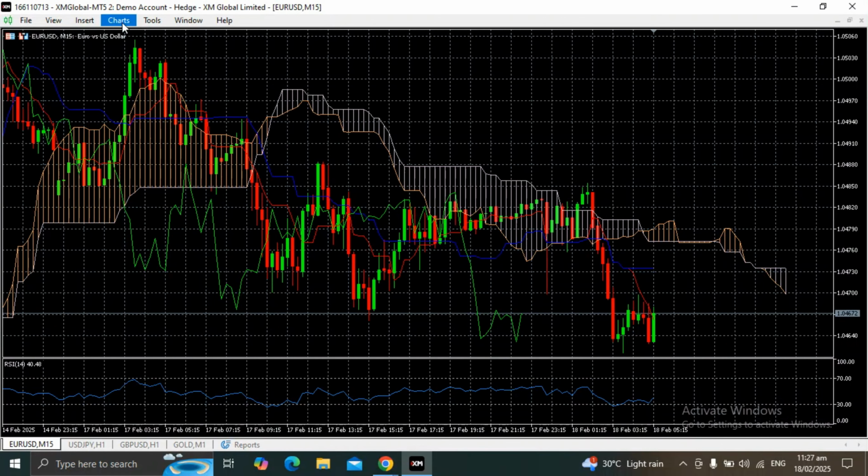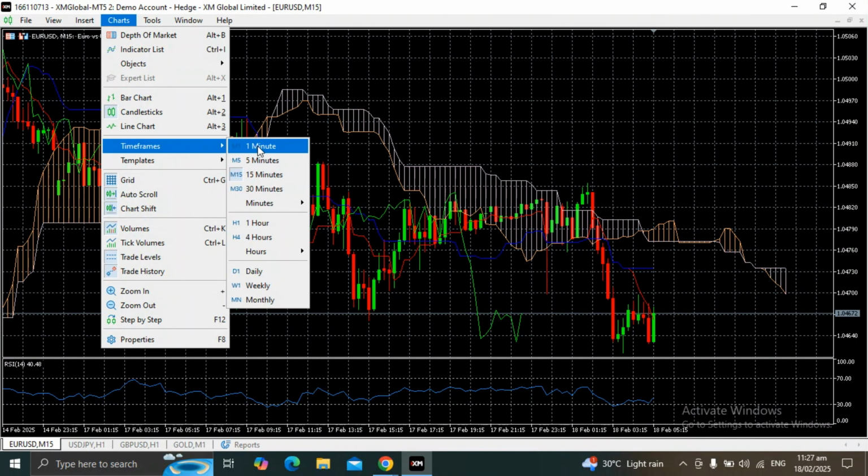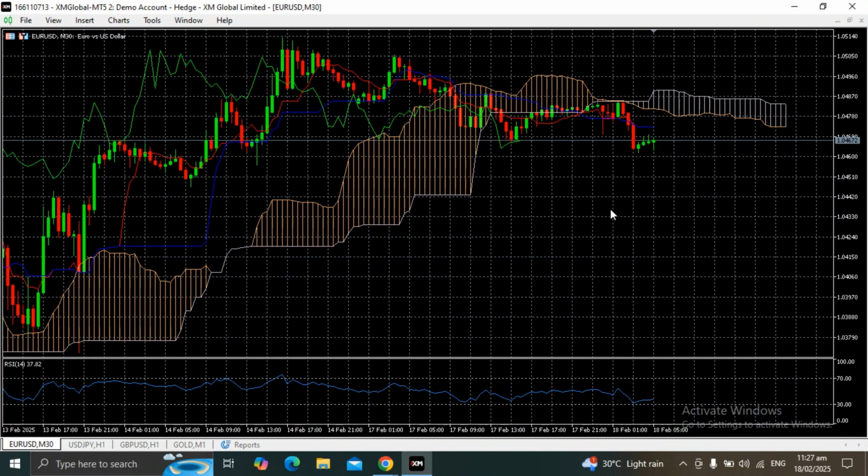Let's check the 30-minute time frame. Okay, so in the 30-minute time frame, it also shows a sideways, a bit bearish sentiment. Now we can also see here on February 15 that this level is the resistance. Okay, as you can see here.